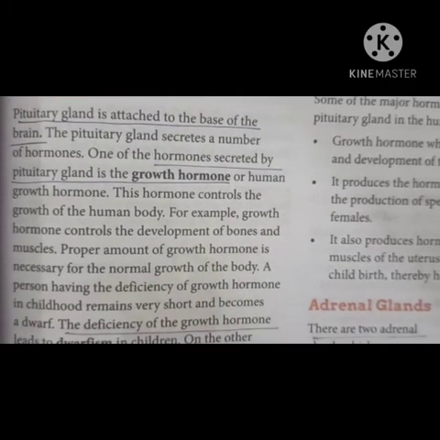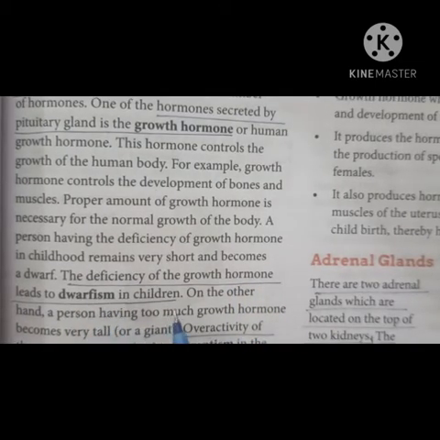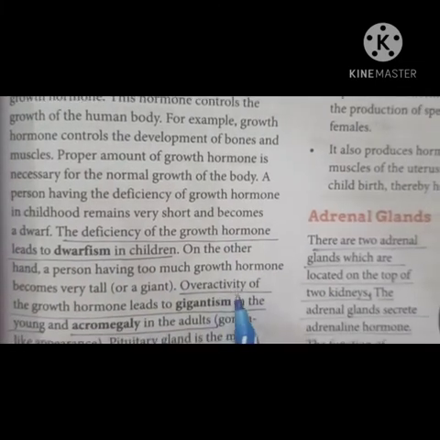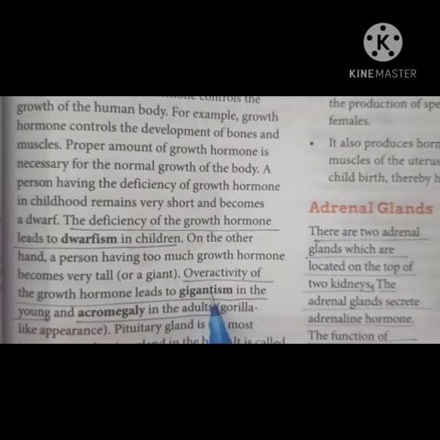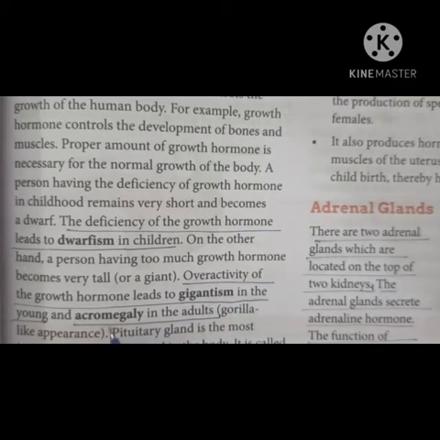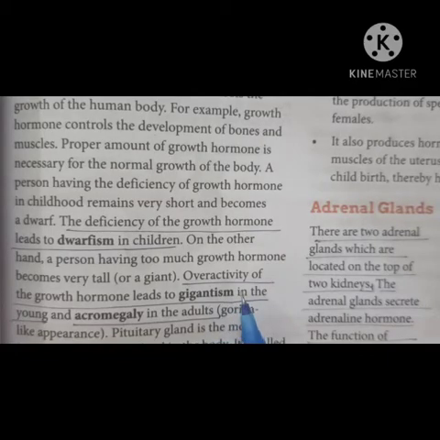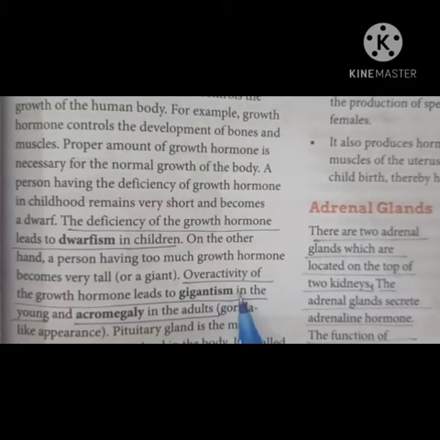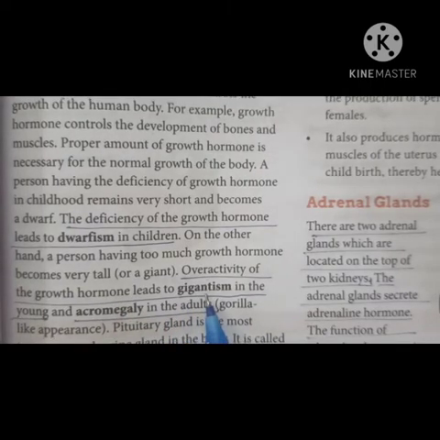Deficiency of growth hormone causes dwarfism in children, and over-secretion of this hormone leads to gigantism in the young ones and acromegaly in adults. Means if growth hormone is secreted in large quantity during childhood, it causes a disease called gigantism.